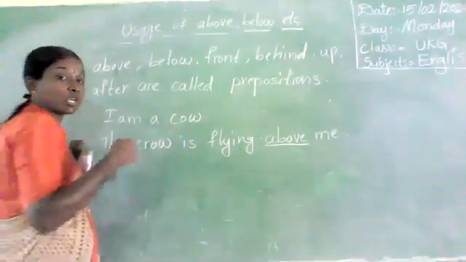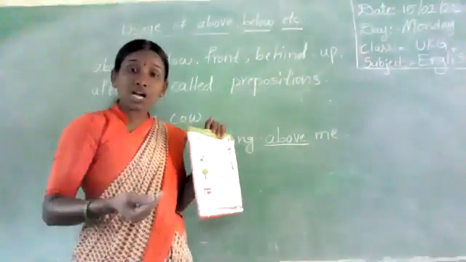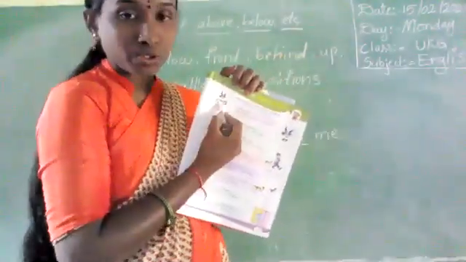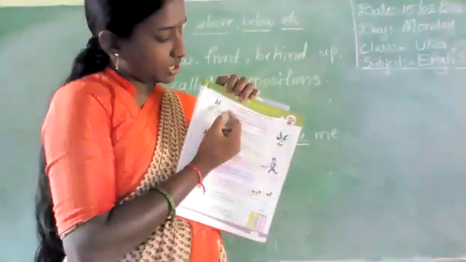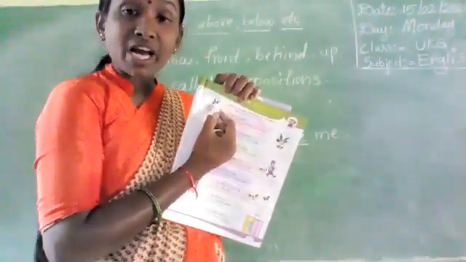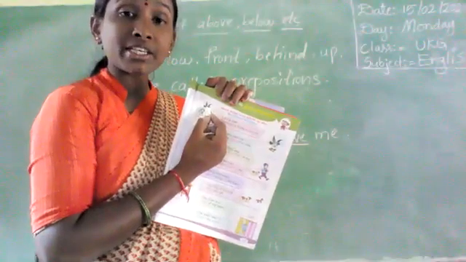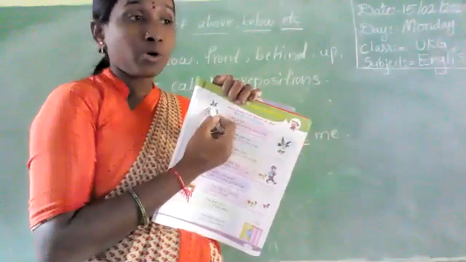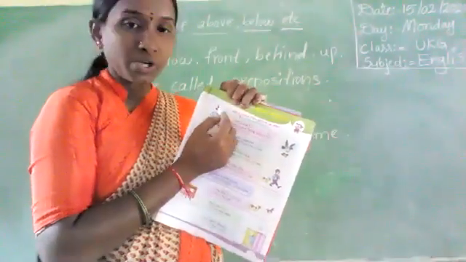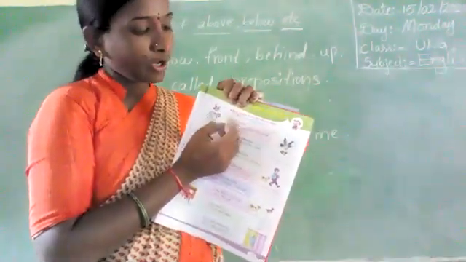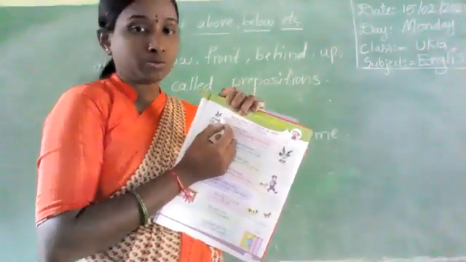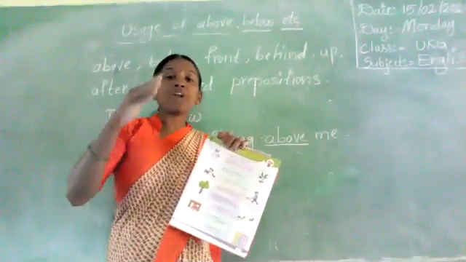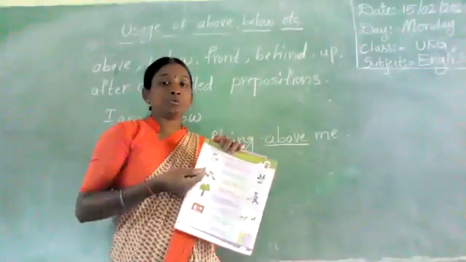Where is the crow? The crow is flying above the cow. See the picture, all of you. Where is the crow flying? The crow is flying above the cow.